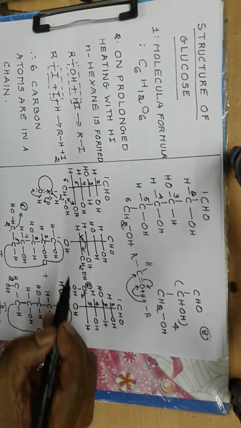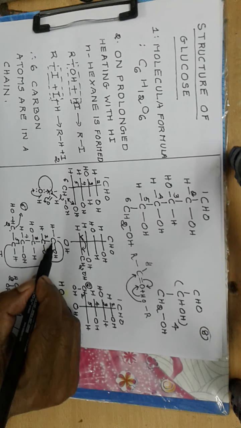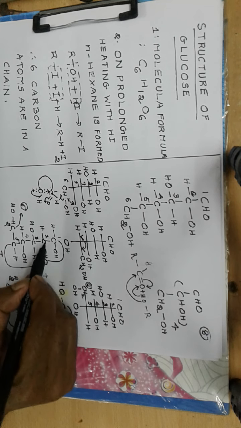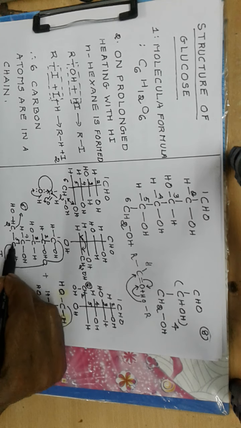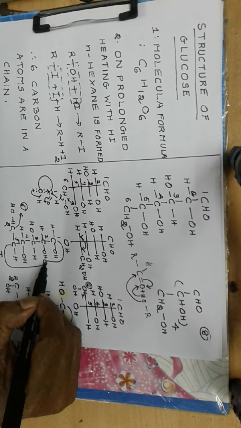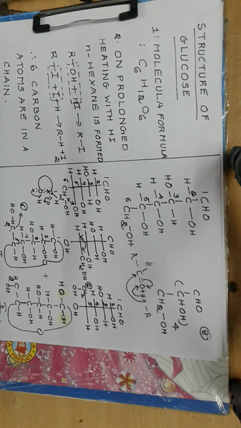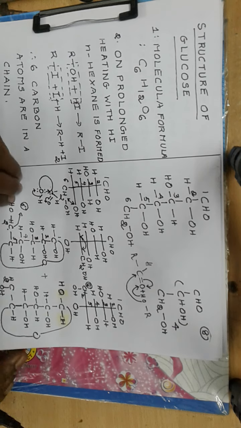Now how many atoms are present in the ring? 1, 2, 3, 4, 5 and a 6th oxygen. So it is a ring structure containing 6 atoms, in which 5 atoms are carbon atoms and 1 atom is oxygen.